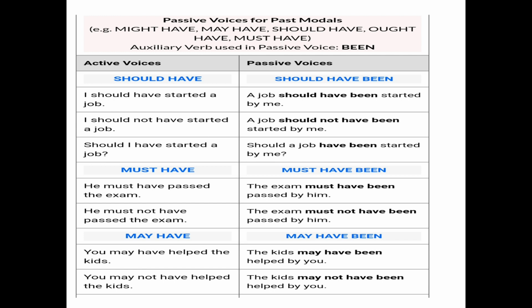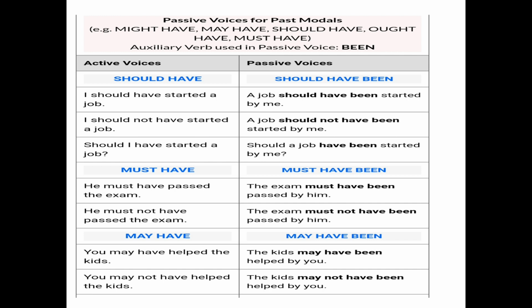Now next you see must have is given. He must have passed the exam. Now here what is given? Must have passed. Then we change it into passive voice. It will become must have been passed. So the sentence is like this: The exam must have been passed by him. Second, he must not have passed the exam. It is given in the negative sentence, so we make it in the negative way only. The exam must not have been passed by him. I hope it's clear to you.